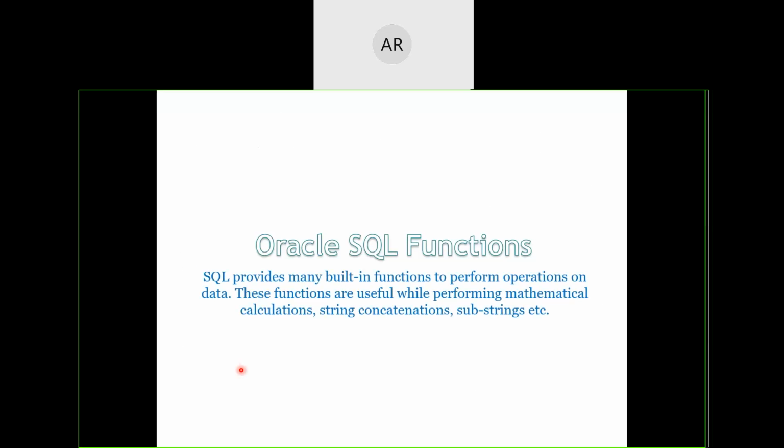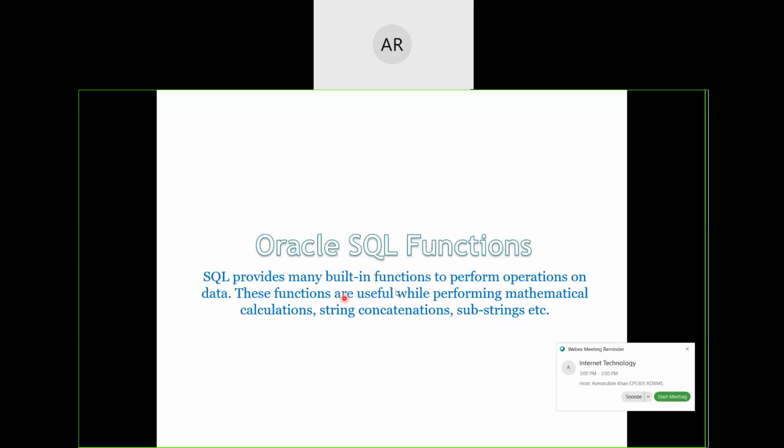Now, our main target is going to start from here. Oracle SQL functions. SQL provides many built-in functions to perform operations on data. These built-in functions are so helpful for us that we can perform any type of calculations with them, whether with regard to mathematical calculations or with regard to attaching one string to another string, concatenation, or generating new strings from a given string, called substring generation. All those aspects we can do.